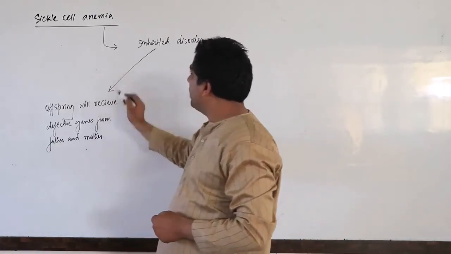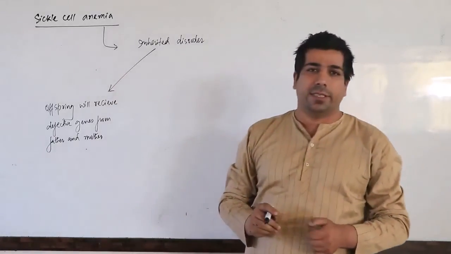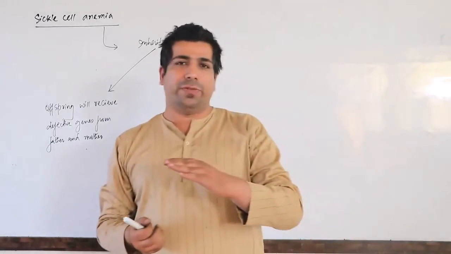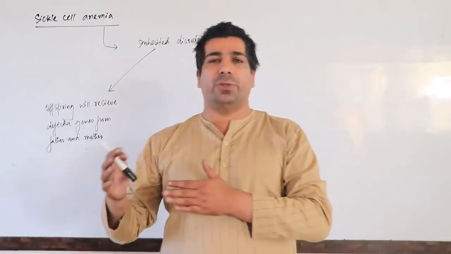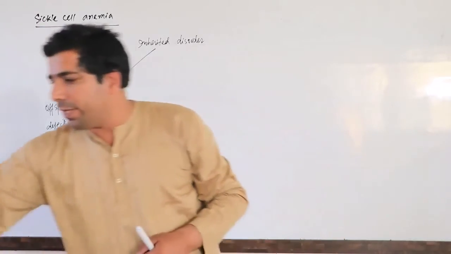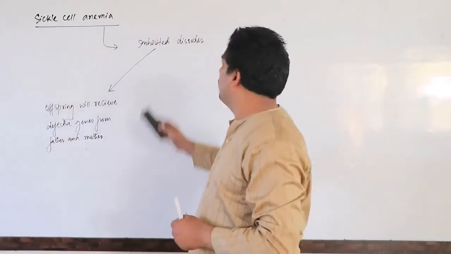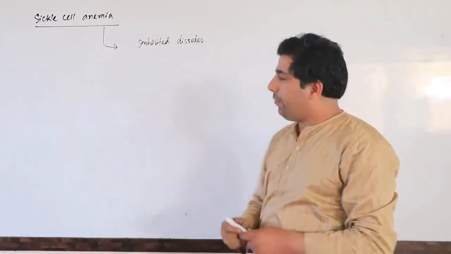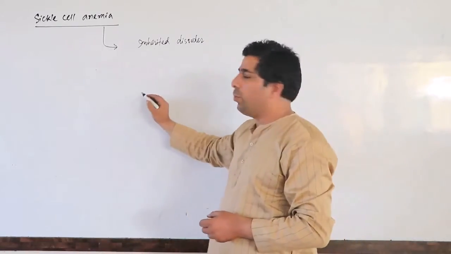So we call it an inherited disorder. That means an offspring will receive one defective gene from the father and one defective gene from the mother.